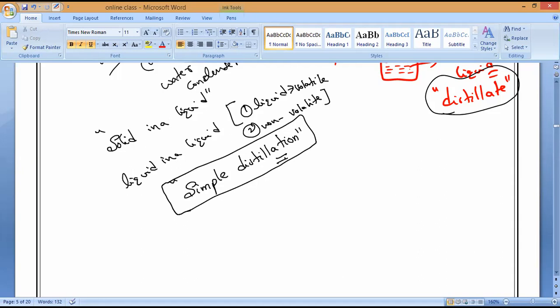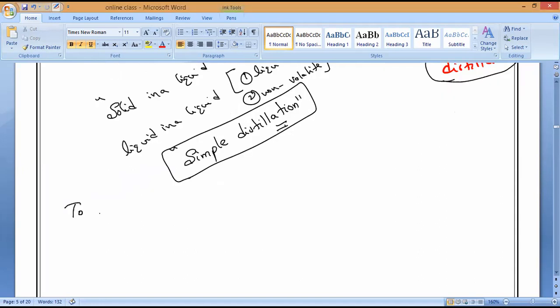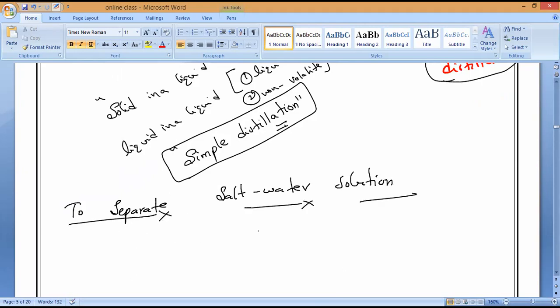Now let us discuss how we use it to separate the salt water mixture, or salt solution. Let's start. How will it happen? Observe very carefully. To separate a salt water solution, is it liquid in a liquid or solid in a liquid?